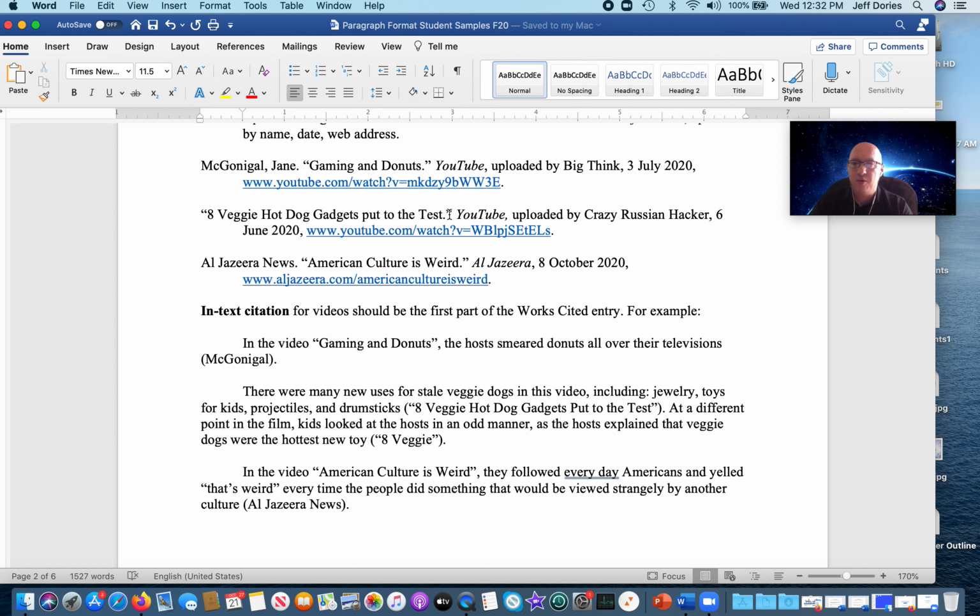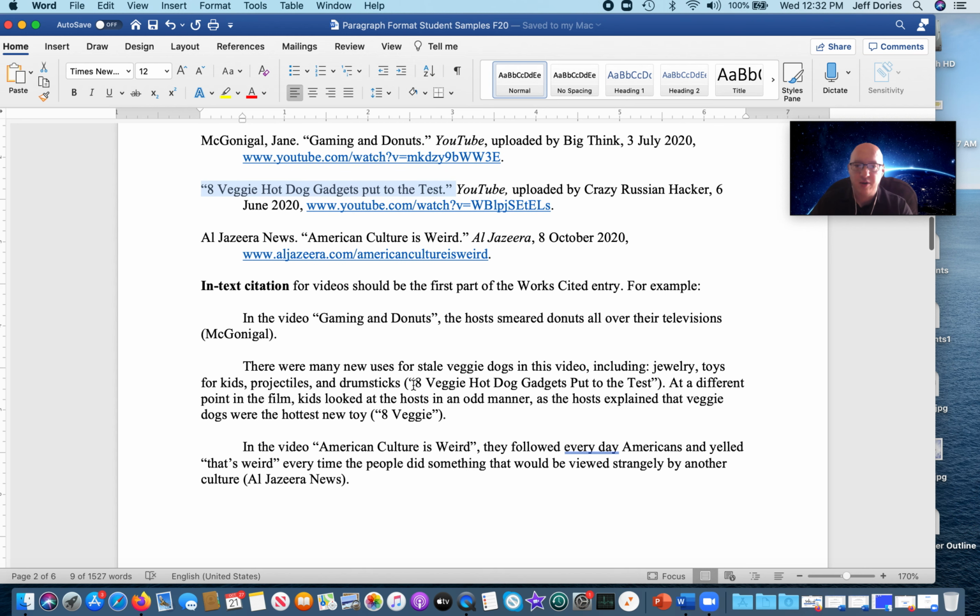It's for the second one. And so you take the first part of the entry, which is the title in quotation marks, and you put that in parentheses there. Now, if you use it more than once in your paper, this doesn't have to be in the same paragraph. If you use it more than once, the second time you use a shortened version of the title. So in this case, instead of this whole long title, the next time I use it, it'd be a shortened version of the title. Okay. Then the last one, Al Jazeera News, it looks just like that.